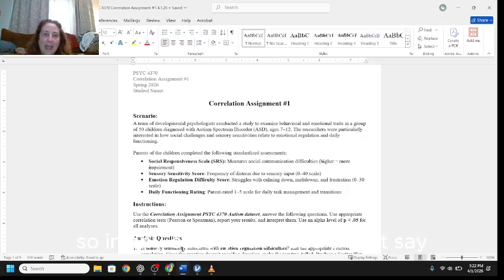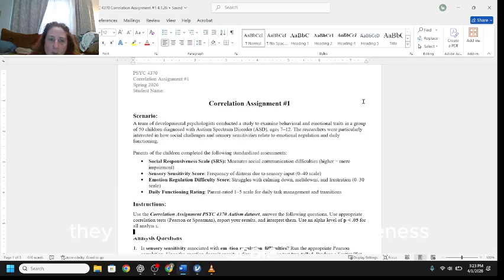So in any case, you'll read that it said, read here, and it says a team of developmental psychologists conducted a study to determine behavioral and emotional traits in a group of 50 children diagnosed with autism spectrum disorder, ages 7 through 12. The researchers were particularly interested in how social challenges and sensory sensitivities relate to emotional regulation and daily functioning. So, parents of the children completed the following standardized assessments.